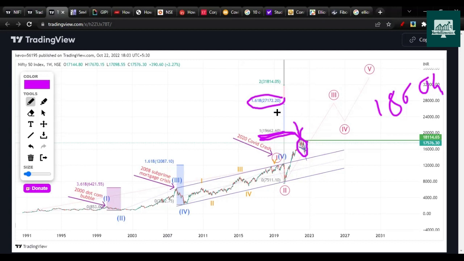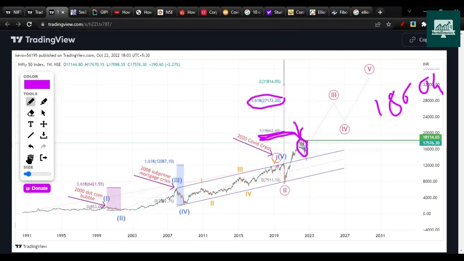So this is the long-term target that I'm considering here. I can be wrong as well. The analysis can be wrong as well. We will check the levels after which we should consider that these analyses are wrong. So we'll check those levels later on. So for now, assume that we are in a third wave and we are heading towards 1.61 Fibonacci.